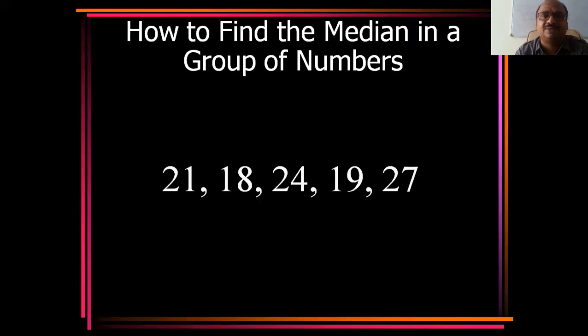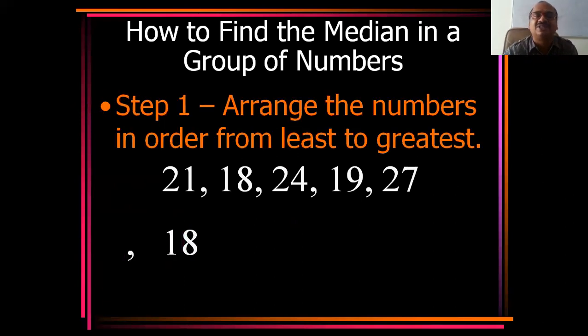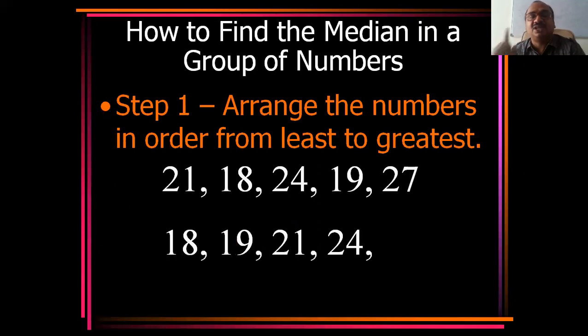See how to find the median in a group of numbers. Steps are there. What is the first step I have told you? Have to arrange. Step 1, arrange the numbers in order from least to greatest. That is, you have to start from least to the greatest. See here, group of numbers are 21, 18, 24, 19, 27. I will put in an order: 18, 19, 21, 24, 27. That is the first step completed.